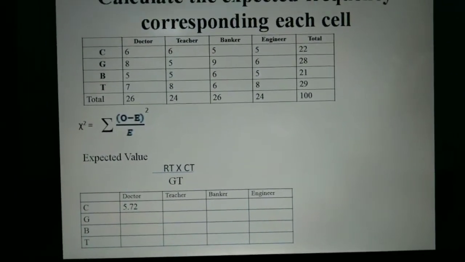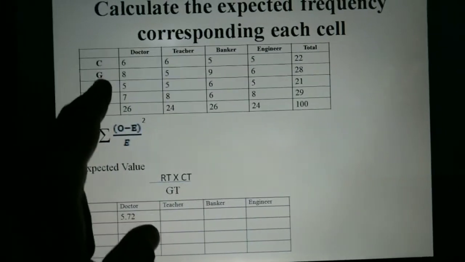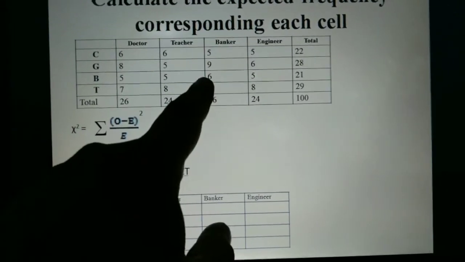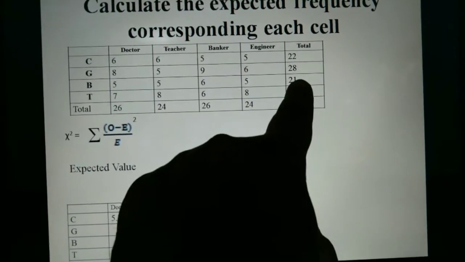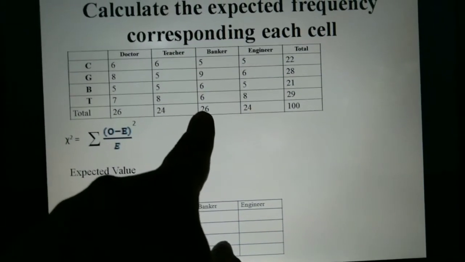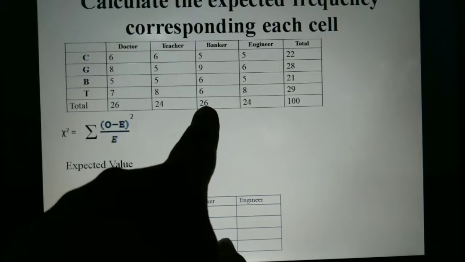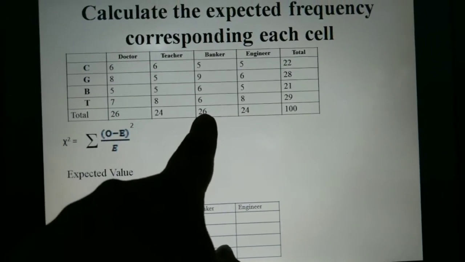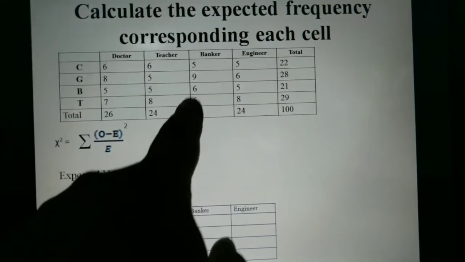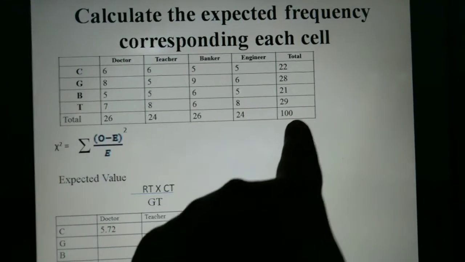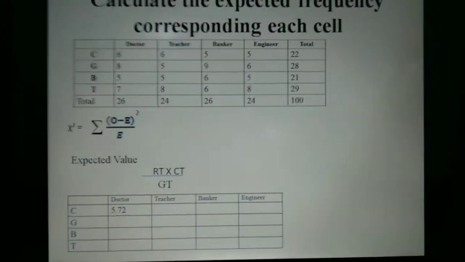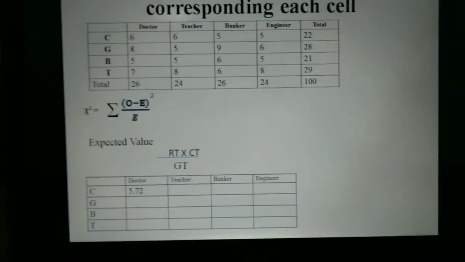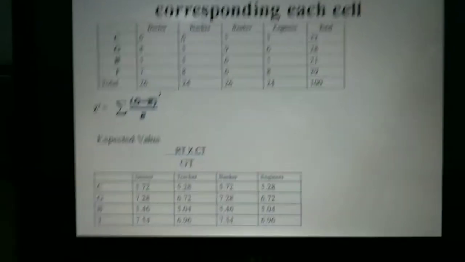So that will be 5.72. If I want to measure this part, that will be the row total multiplied by the column total divided by the grand total. So that will be the expected value. That's how I have already calculated the expected value of each corresponding cell.